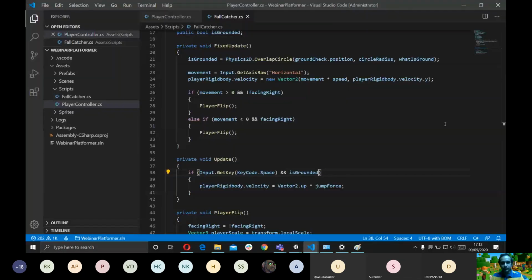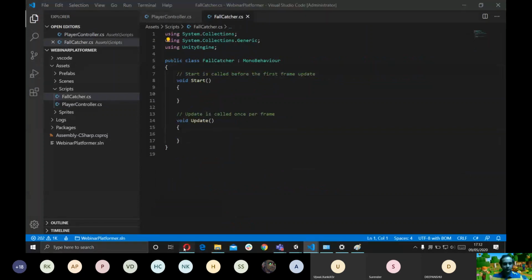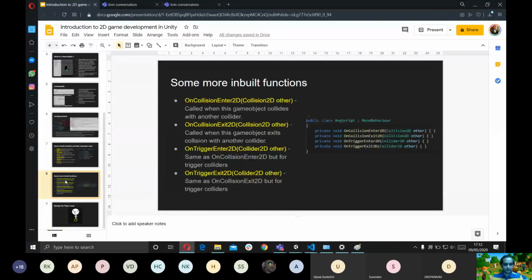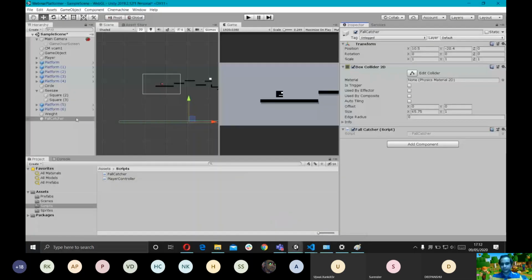Now I'm gonna show you some more inbuilt functions of Unity. I'm gonna go back to my slide. These are some functions that are used to detect collisions in Unity. So right now we have a basic box collider setup. There are two types of colliders, normal colliders and trigger colliders. If I turn is trigger on, it becomes a trigger collider. What a trigger collider is, I'll explain later. But for now, you need to understand this is a normal collider.